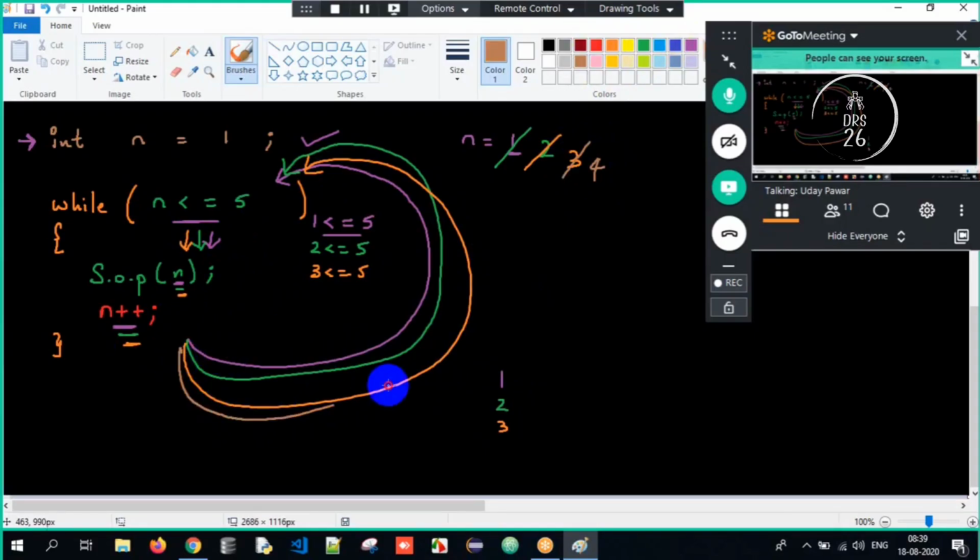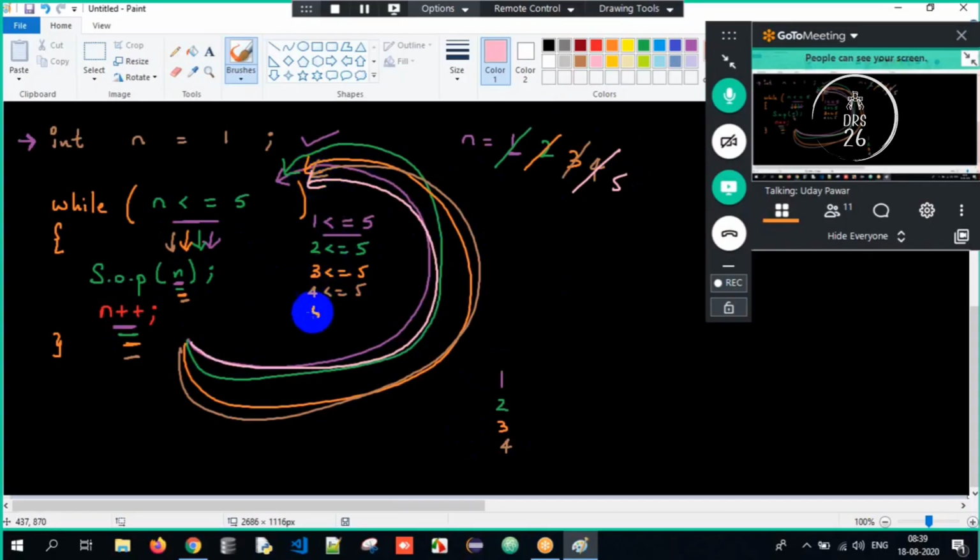Again, it's a loop. While loop means it has to keep on looping. What is n value? 4. Is 4 lesser than or equal to 5? Yes. Loop comes inside. I print the value 4 and n plus plus increments n to 5 here. Again, the loop will go back. Is 5 lesser than or equal to 5? Yes, it's true. Again, it comes inside. 5 will get printed. n plus plus, meaning now the n value will become 6.